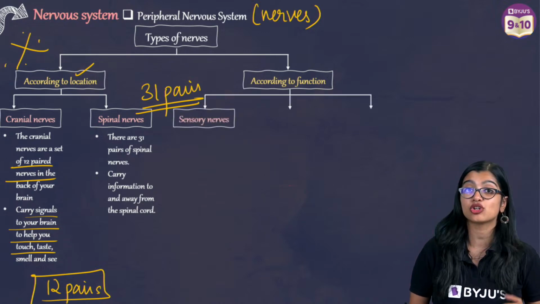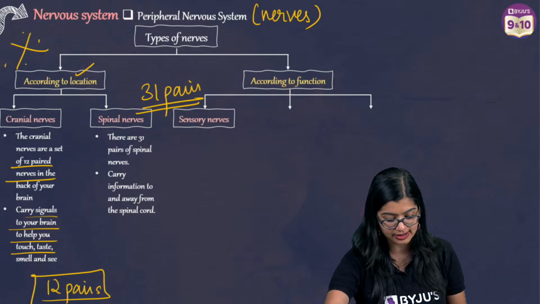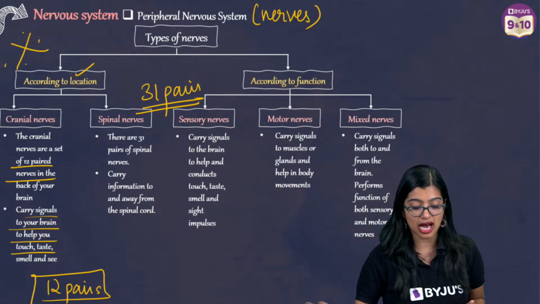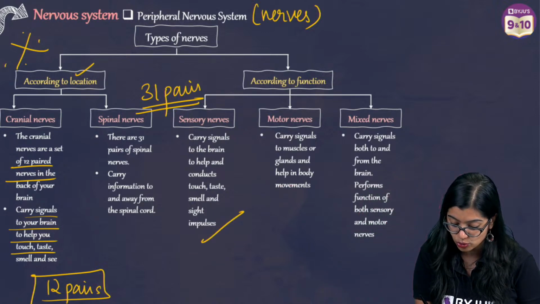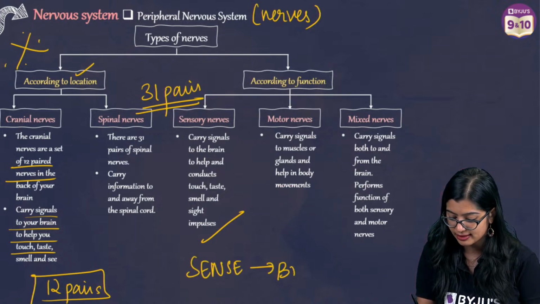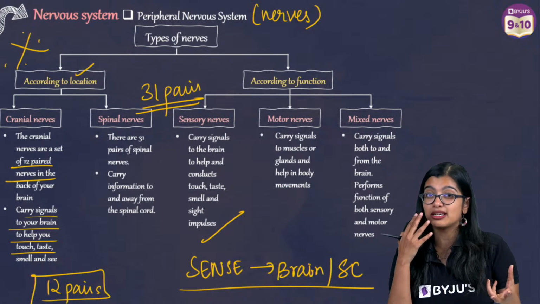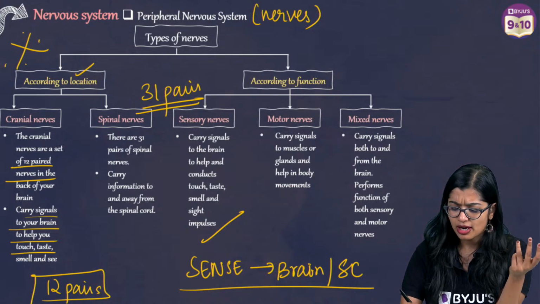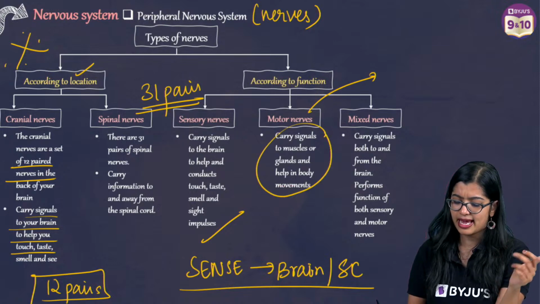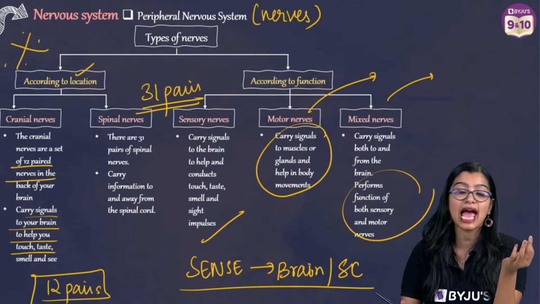Now we also see that based on function, we have sensory nerves, motor nerves, and mixed nerves, right? Sensory nerves are those which carry information from the sense organs all the way to the brain, or to the spinal cord. Basically, sensory nerves are made up of your sensory neurons. Motor nerves are made up of your motor neurons, and they help in movement. And mixed nerves perform the function of both sensory and motor.